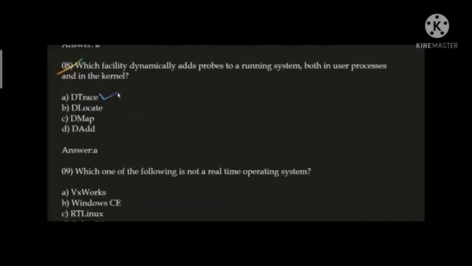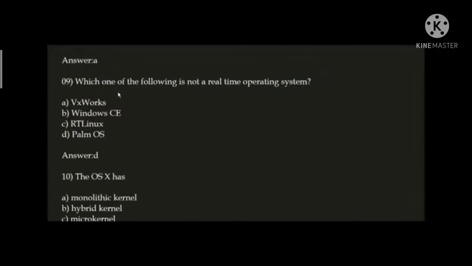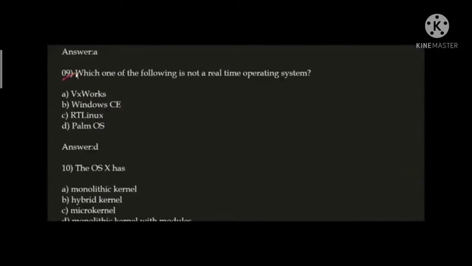Dynamically trace facility dynamically adds probes to running systems, both in user processes and in the kernel. Okay, next question. Which one of the following is not a real-time operating system? Correct answer is option D, Palm OS. Palm OS is not a real-time operating system. On the other hand, VxWorks, Windows CE and RT Linux are real-time operating systems.